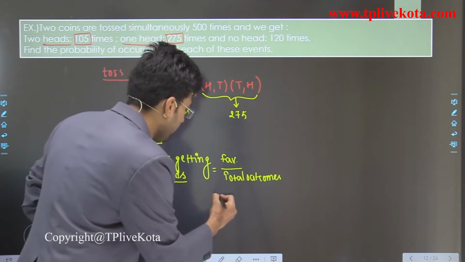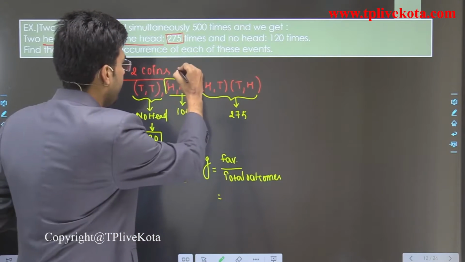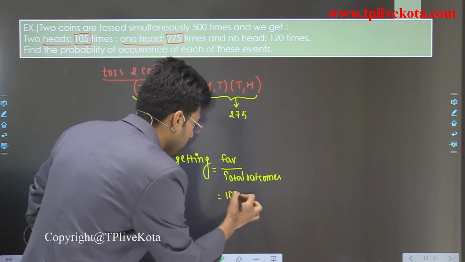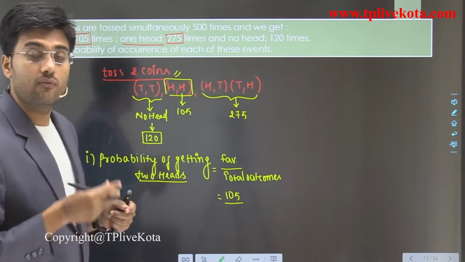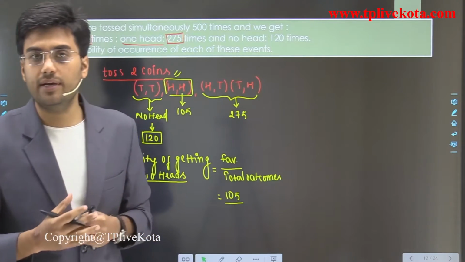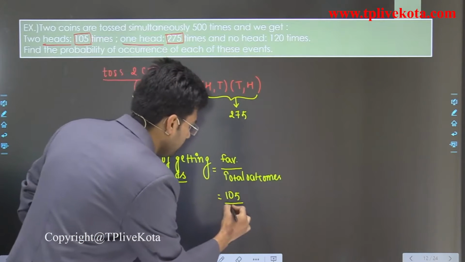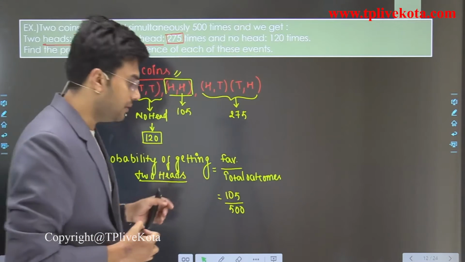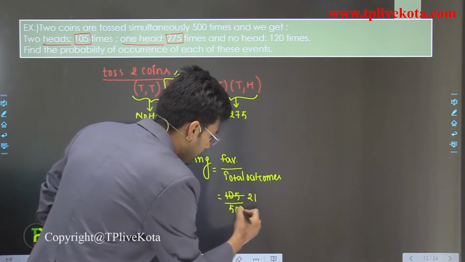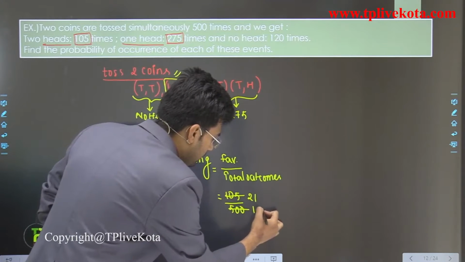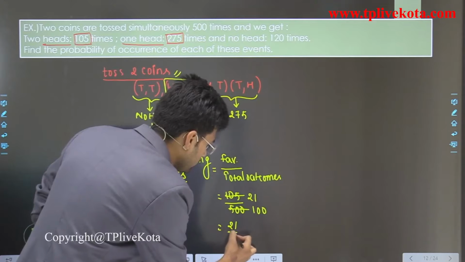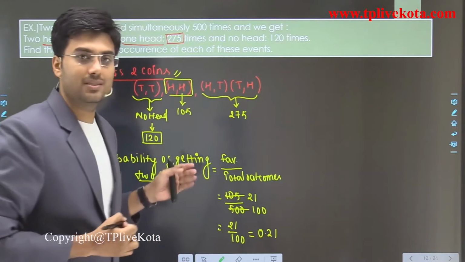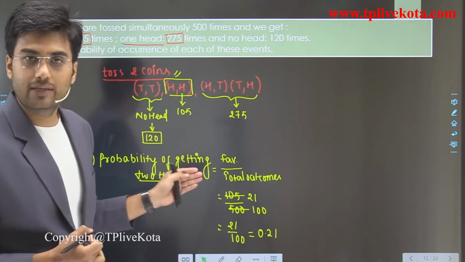Favorable cases in this case, when we get two heads, are 105. And total outcomes: we toss these two coins 500 times, so total outcomes are 500. Students, we can cancel these two numbers by 5. So it is 21 divided by 100, or 0.21. So this is the probability of getting two heads. Clear?